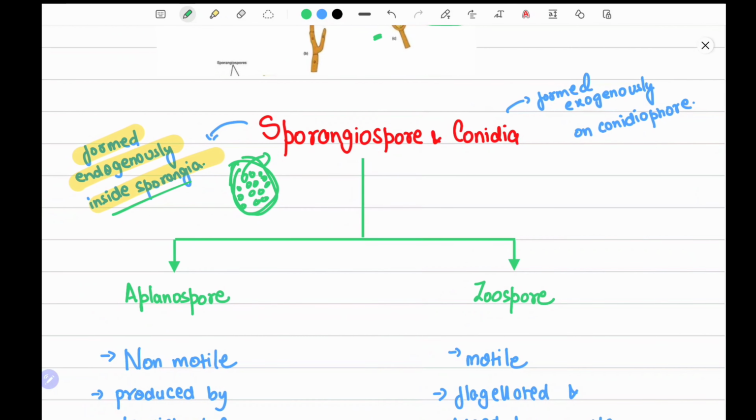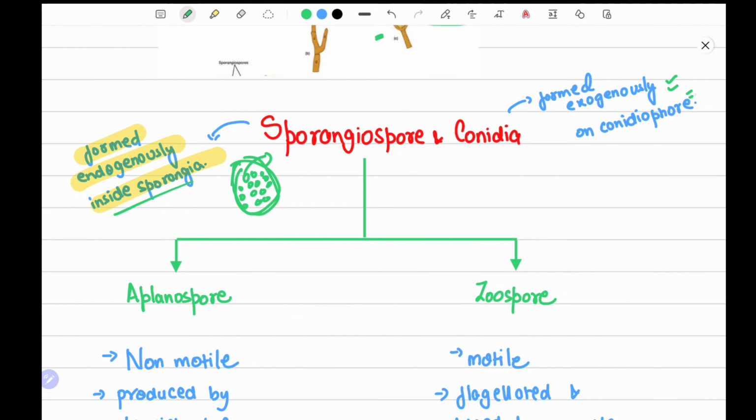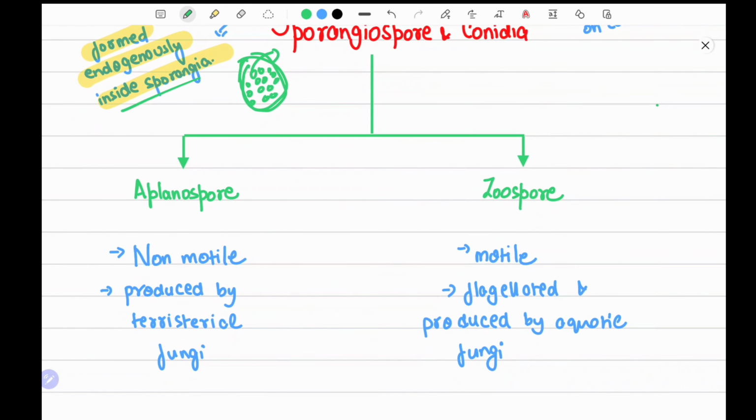Conidia are formed exogenously on a conidiophore. For example, this is a conidiophore, and conidia are formed like this. They may be in chains or in groups like this. It depends on the species or organism in which it is found. So the basic difference is that sporangiospores are contained within a body while conidia are not.